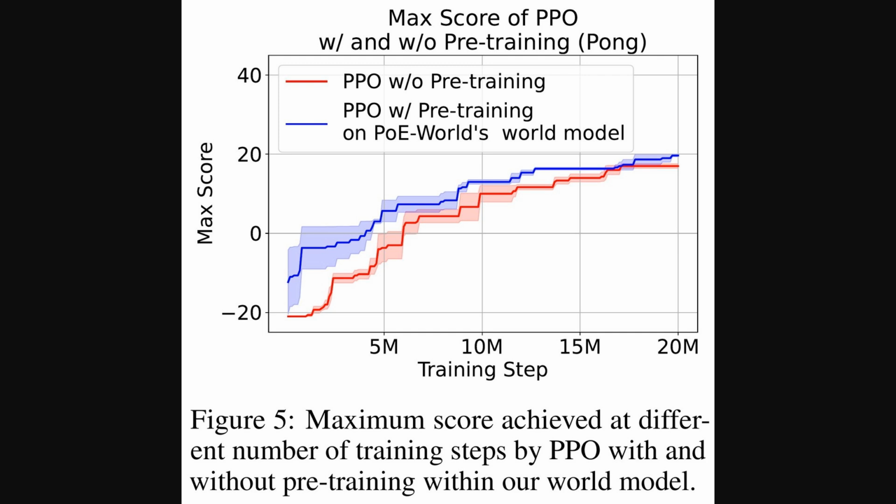So, we've seen how PoE-World can be used directly for planning, but it turns out it can also give other powerful methods a boost. This chart shows that benefit for the game Pong. The red line is a standard agent using proximal policy optimization, learning from scratch. The blue line is the same agent, but it was first pre-trained using our PoE-World model. Essentially, it got to practice in our simulated world before playing the real game. You can see the blue line is consistently higher, especially early on. This pre-training gives the agent a clear head start, helping it learn faster.